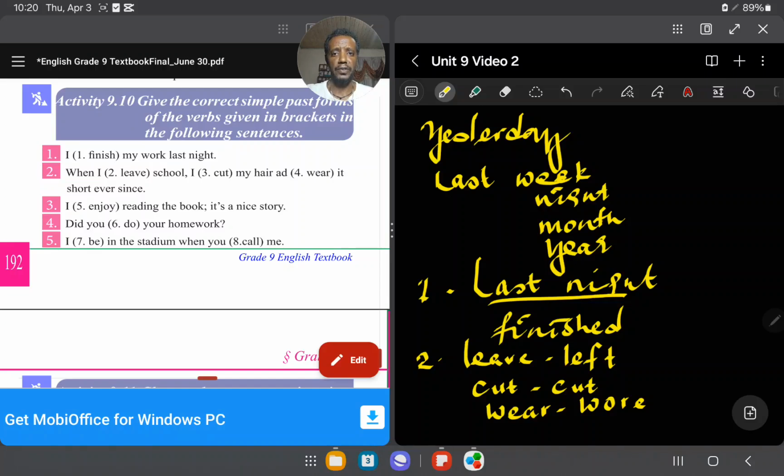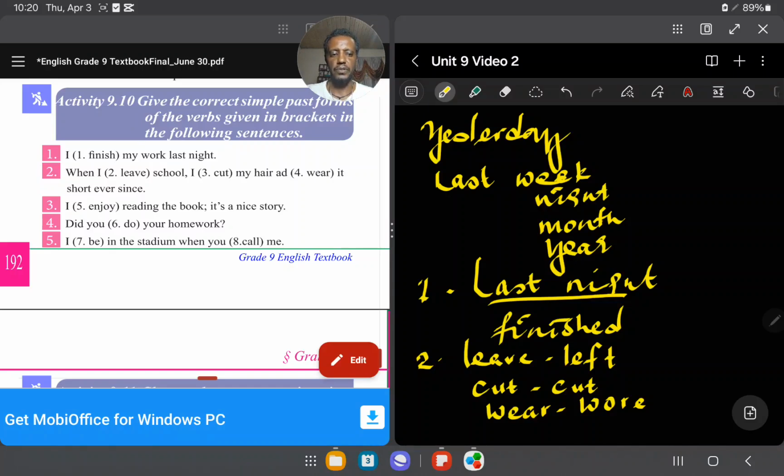Okay, how many of you got the answer? Great job if you answered it well. If you don't know the past form, please visit the list of vocabularies or words and their past forms.